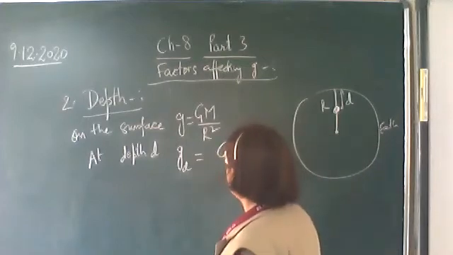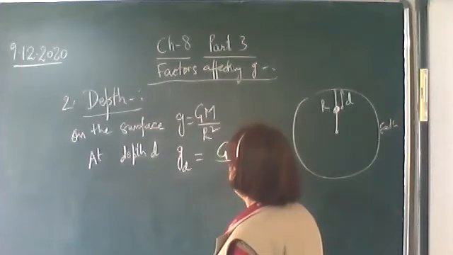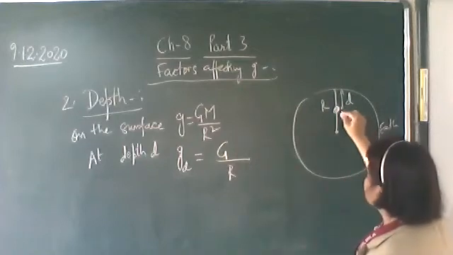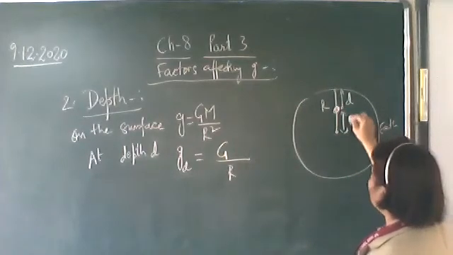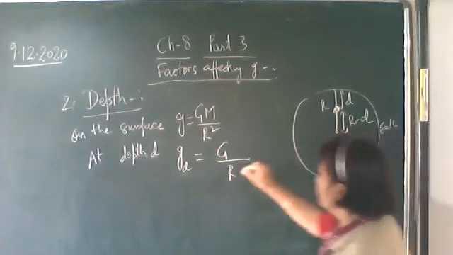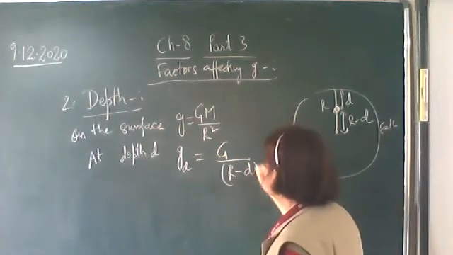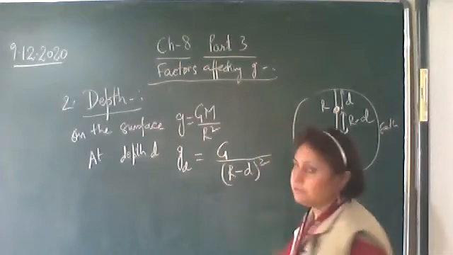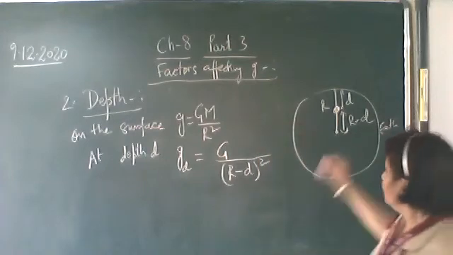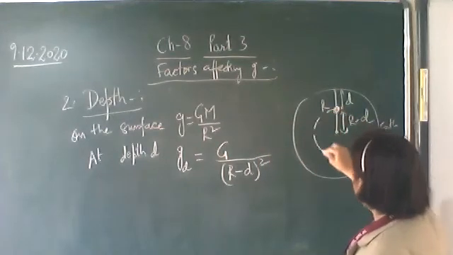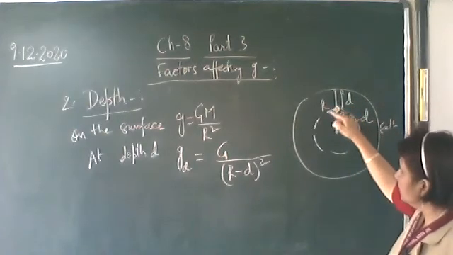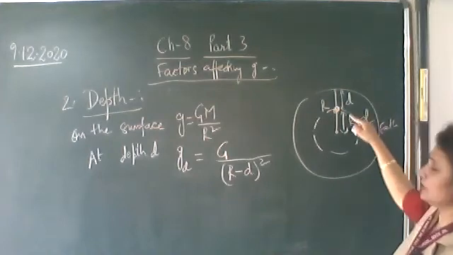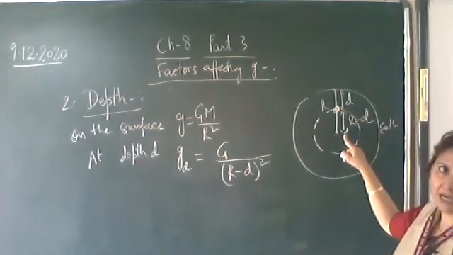It is equal to G upon, now what will be the distance between the centers of the two bodies? It will be R minus d. So R minus d whole square. Now comes the mass of the earth. The mass of the earth that is enclosed in the sphere of radius R minus d.